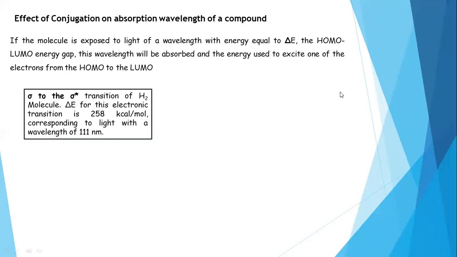Generally, we can calculate the energy of radiation by the formula E equals h nu.